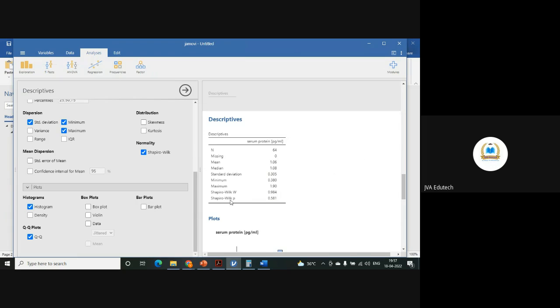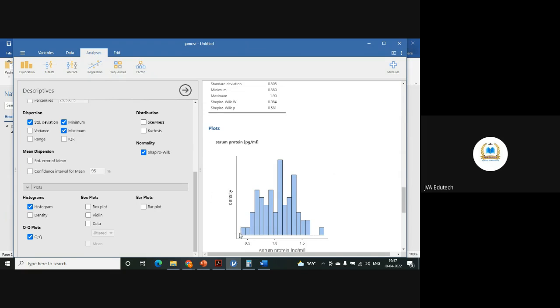So now if you see this Shapiro-Wilk value, p value, it is coming to be 0.581, greater than 0.05. So data is normally distributed. If you want to see it through visualization, if you see this curve, it is more or less normally distributed. It follows a normal distribution.